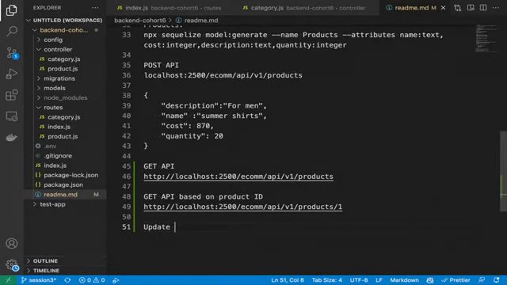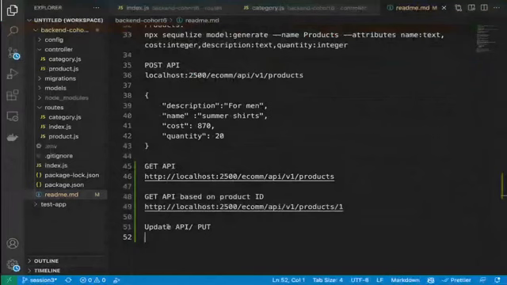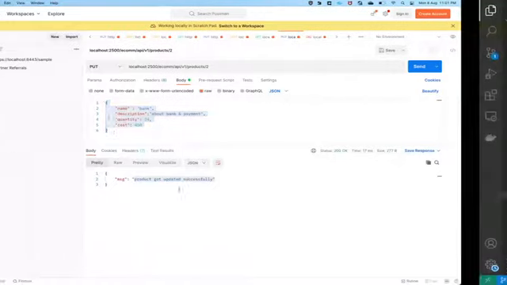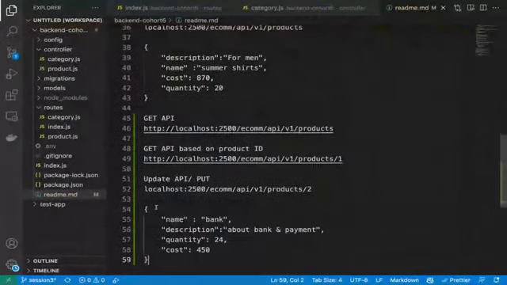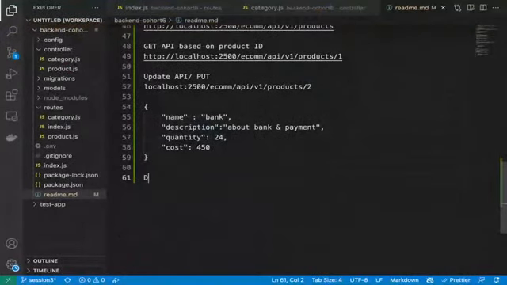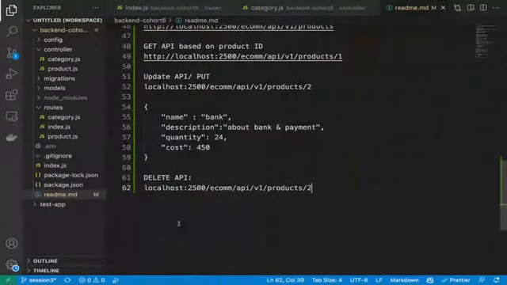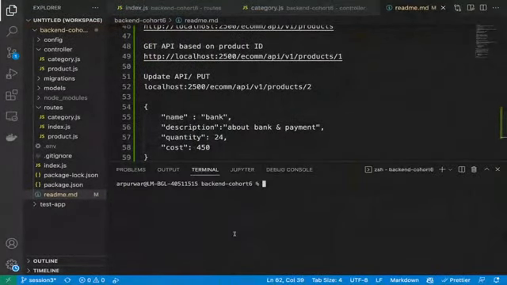Update API, /put. This is the data. And now for delete API. Yes, I have just written everything.